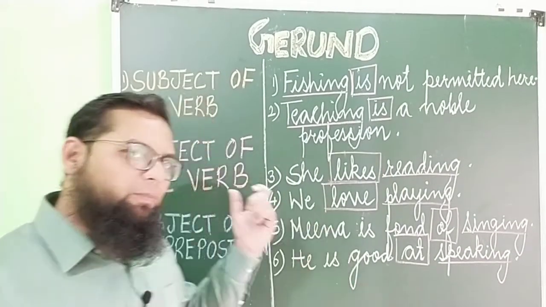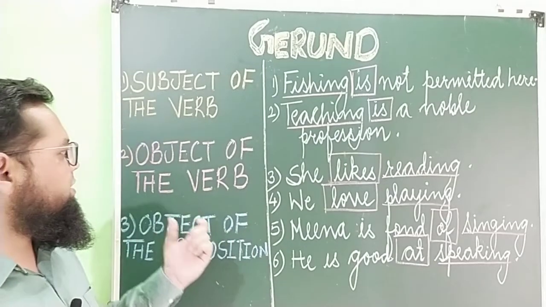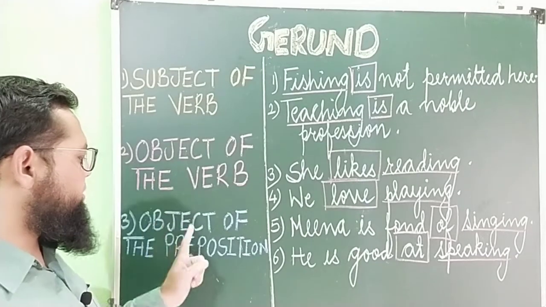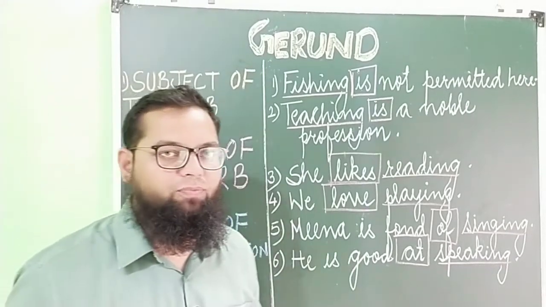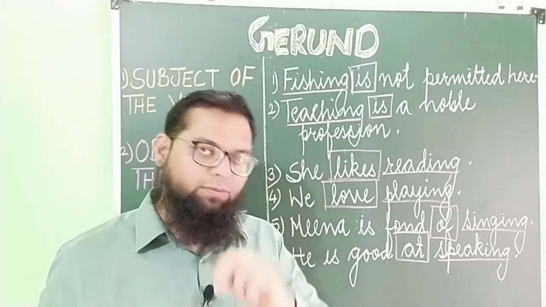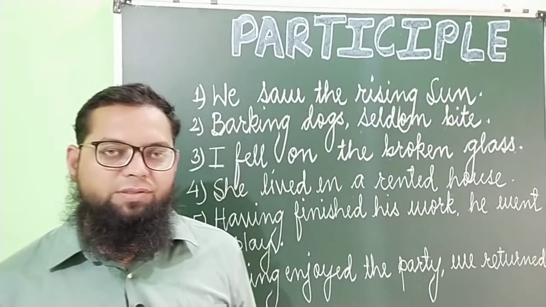So these are the three possibilities of a gerund: subject of the verb, object of the verb, and object of the preposition. Now let's proceed to the participle. Let's see the participle.